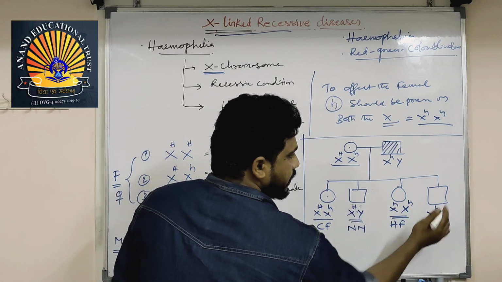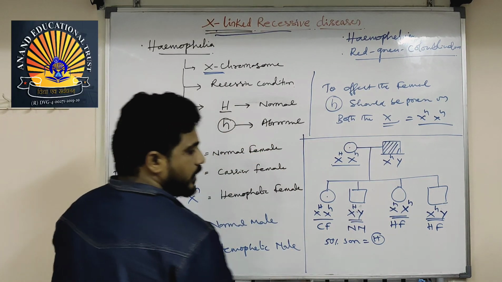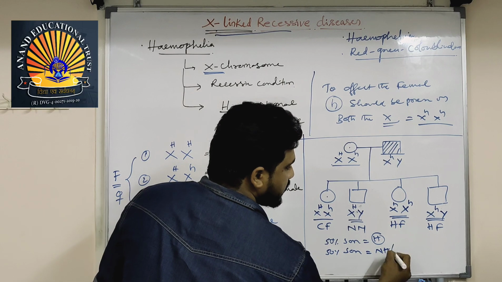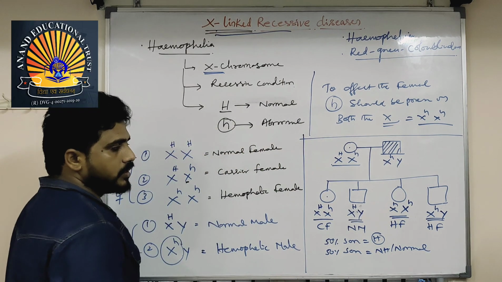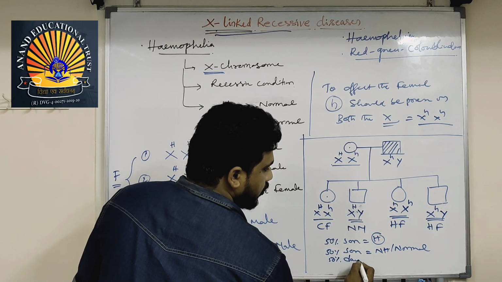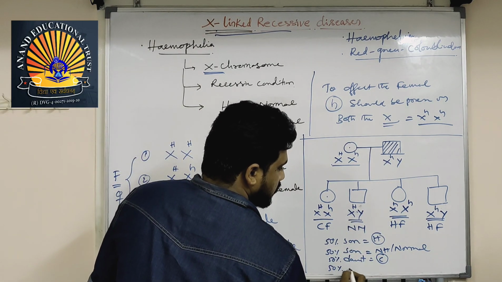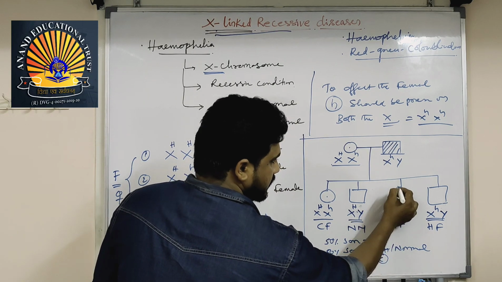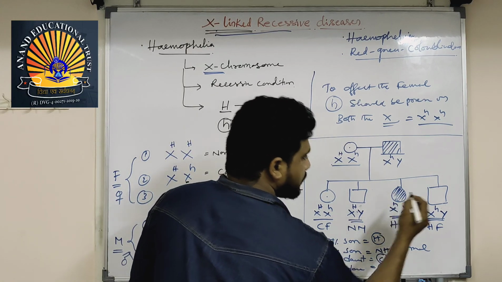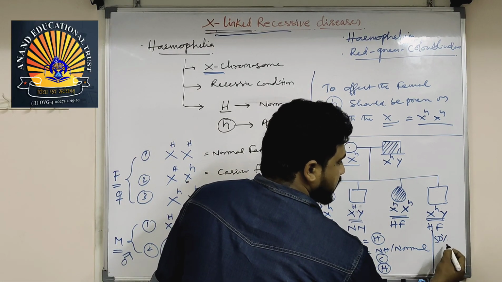Out of two sons, one son is affected, meaning 50% of sons are hemophilic. Out of two, one will be non-hemophilic, meaning normal. Third statement, 50% of daughters will be carrier and 50% of daughters are affected. Affected means hemophilic. So, totally about sons and daughters, about progeny, 50% of progeny will be affected.